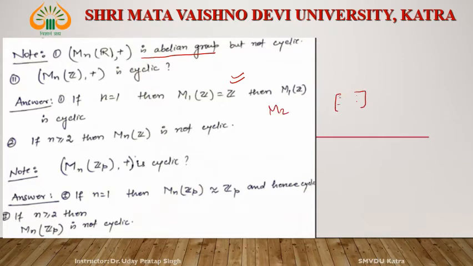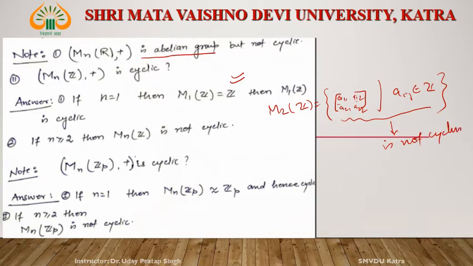M2Z means what? M2Z is equal to this: A11, A12, A21, A22, right? And all Aij belong to Z. All these types of matrices form a group, but this group is not cyclic. Okay, this is not cyclic.